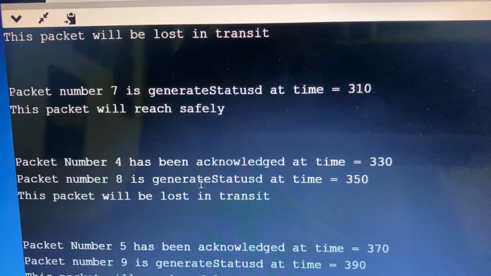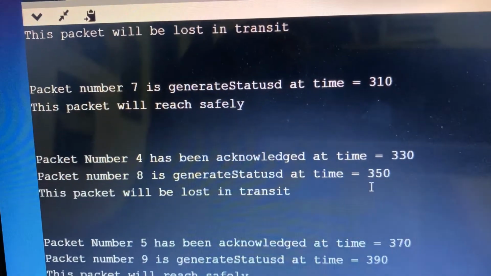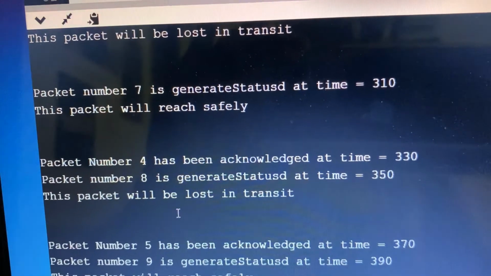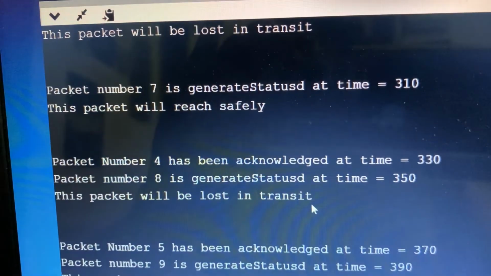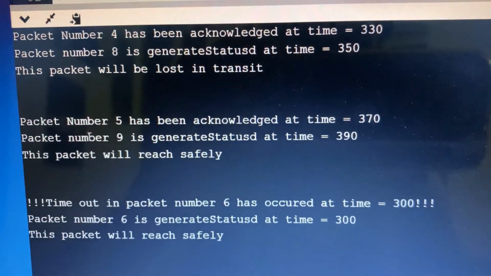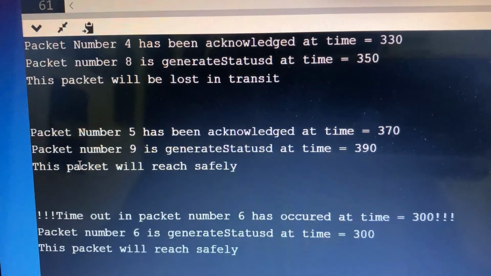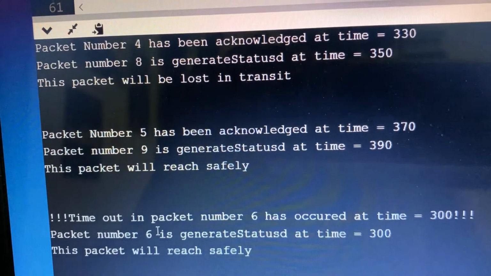So packet 4 has been acknowledged at time 330 milliseconds and packet 8 is generated at time 350 milliseconds, and we see that again packet 8 was lost in its transit. We will see this when we come to packet 8. Meanwhile, packet 5 has been acknowledged and packet 9 was generated and reaches the receiver safely.